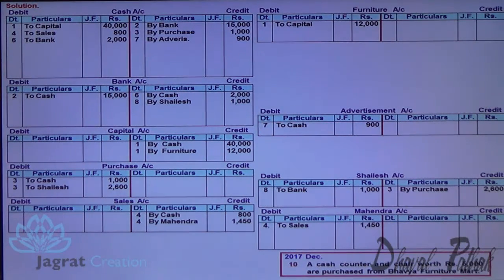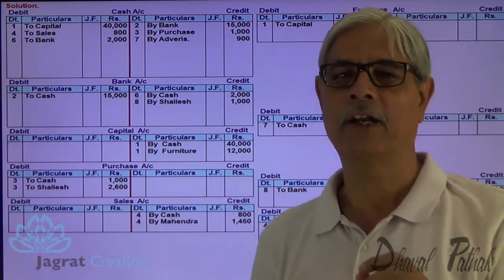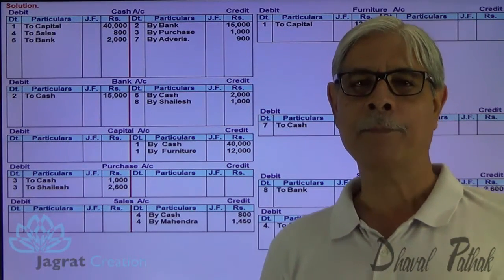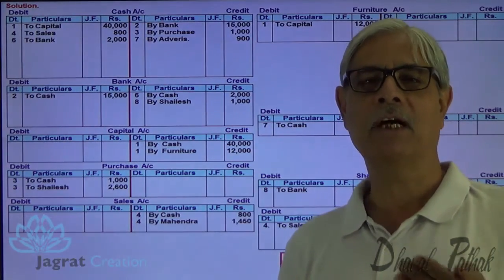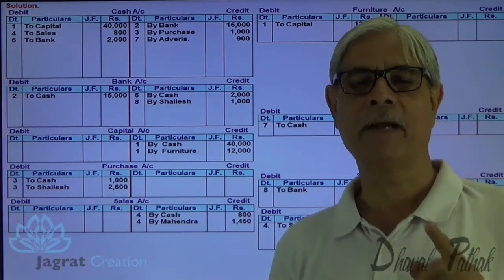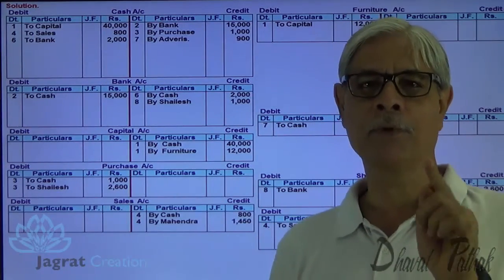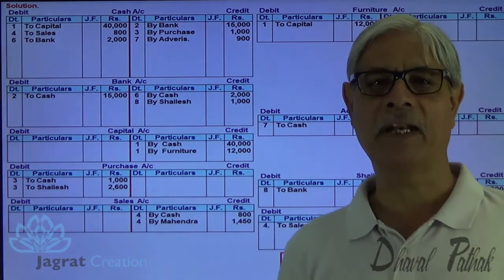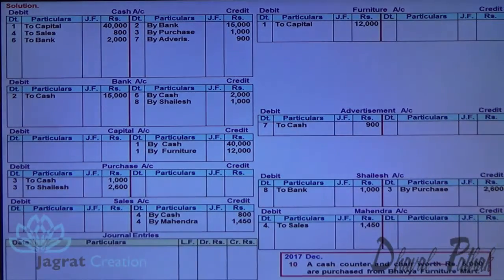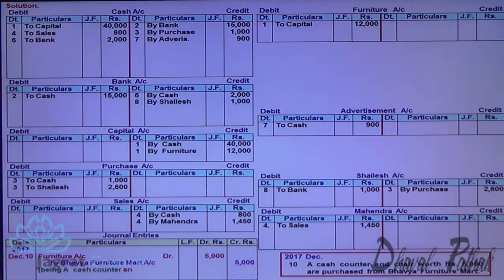Cash counter and chair worth 5000 purchased from Bhavya Furniture Mart. So furniture purchased from Bhavya Furniture Mart. Furniture is an asset that comes in the ownership of the business, debit what comes in ownership. So furniture account debit. Payment is not made. Bhavya Furniture Mart is the giver, credit the giver. So the journal entry for that is furniture account debit to Bhavya Furniture Mart account credit, being furniture purchased from